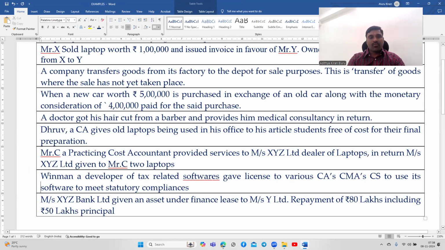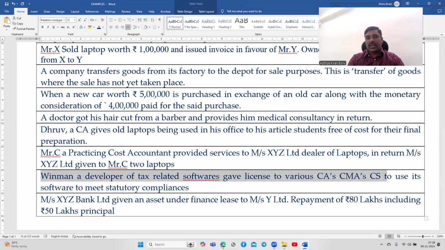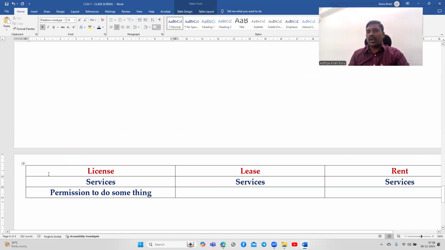Look at this. Winman, a developer of tax related softwares, gave license to various CAs, CMAs, CS to use its software to meet its statutory compliance. They have developed one software and they are giving permission to us to use their software to meet our statutory compliances. Okay, right. This is called license.